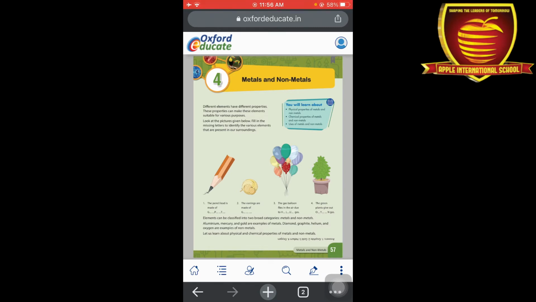So firstly tell me, what is an atom? Anybody tell me, for making any substance we use atoms and molecules. So what is an atom? Atom is the very smallest particle of a substance, whereas molecules are the combination of two or more atoms. The combination of atoms and molecules forms a substance. And pure substances are further divided into two parts, that is element and compound.